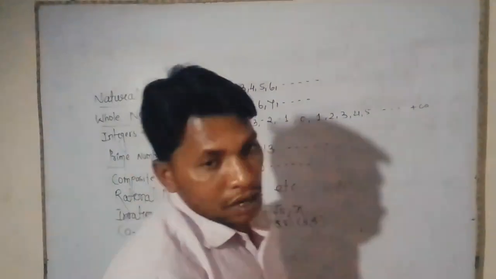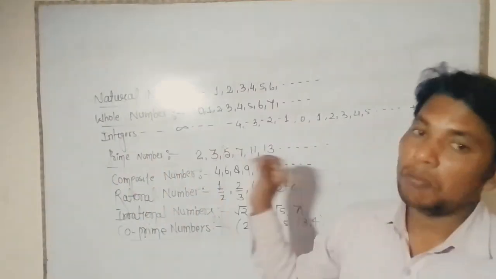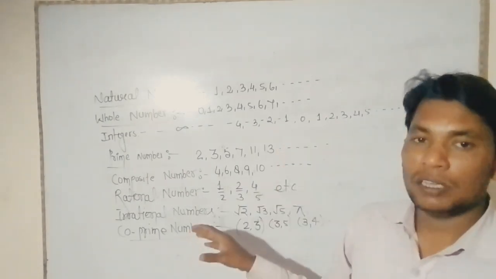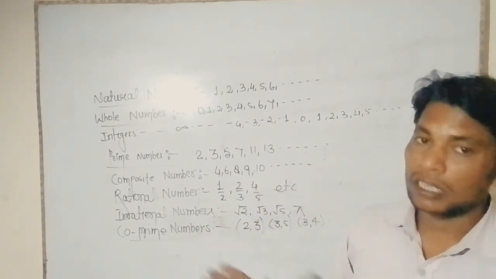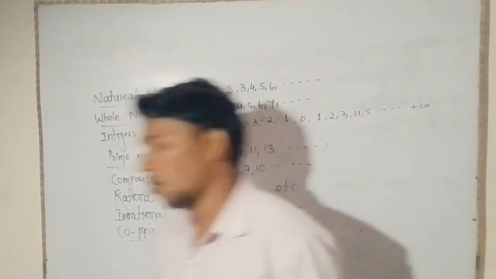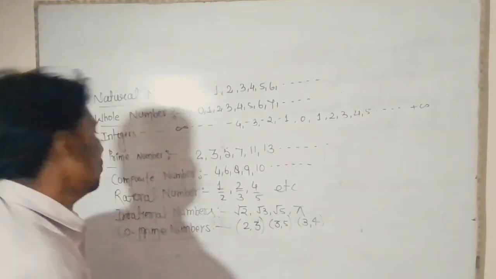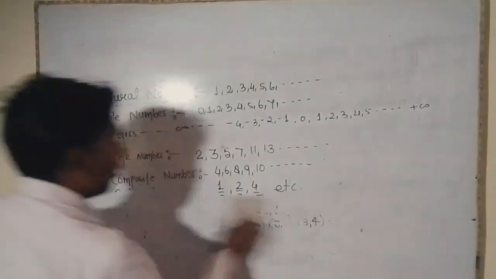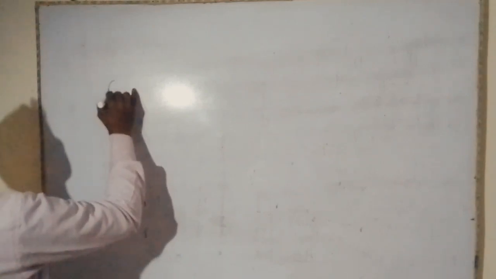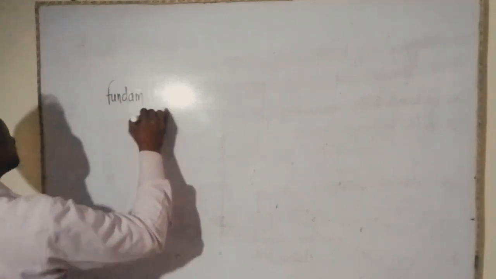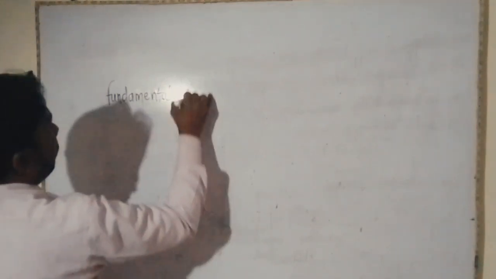So here are the types of real numbers. Now we have learned the fundamental mathematics in real numbers.